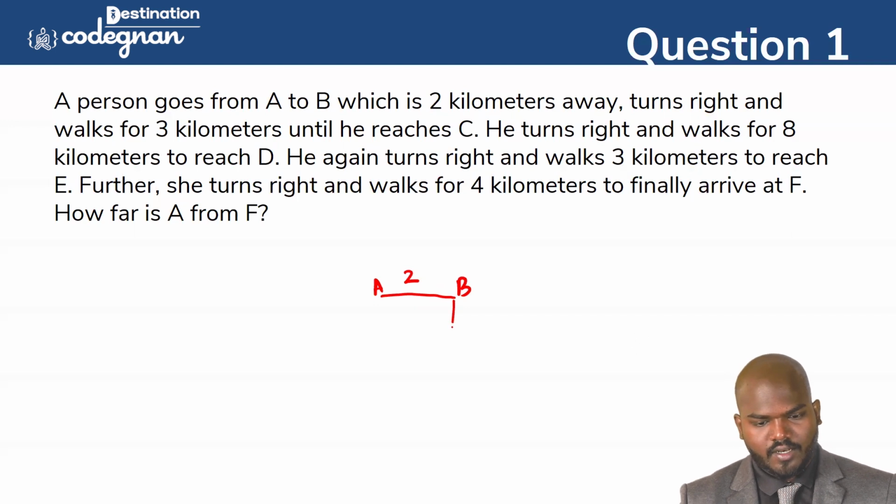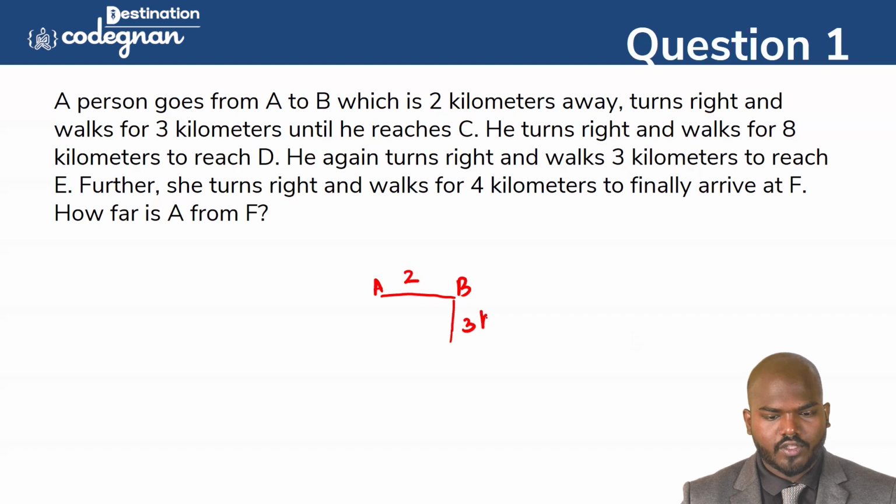So turn right, the way he was going, and walk for 3 kilometers. He was going for 3 kilometers until he reached C. So this is point C. Again, he was turning right. So he was making the right here.